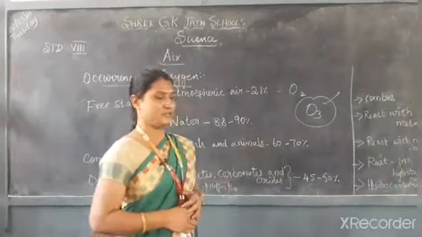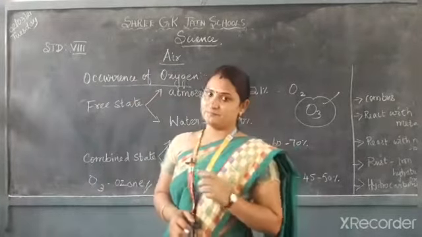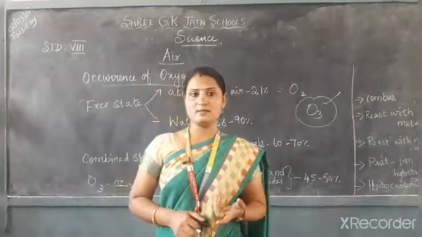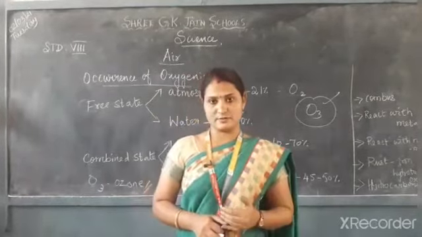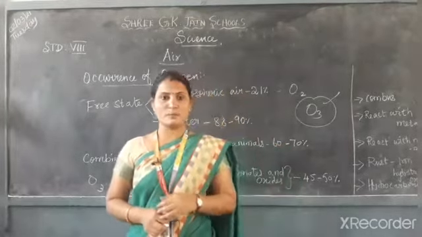And rust formation, when a metal is exposed to moist air. So in the moist air, what things are present? Oxygen is present, and water content, water droplets, are also present.